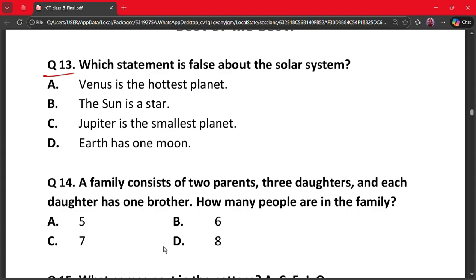So here the correct answer is option C. Jupiter is the smallest planet. Why? Because it is an incorrect statement, that is a false statement. Because Jupiter is actually the largest planet, not the smallest planet. So saying it is the smallest is false. Other statements are correct. Thus option C is the false statement about the solar system.